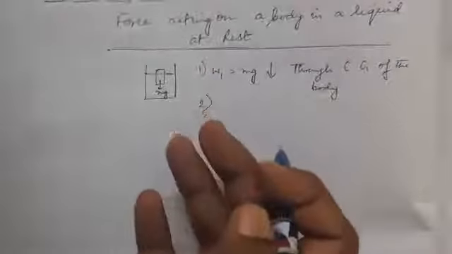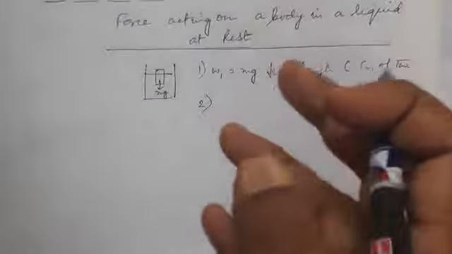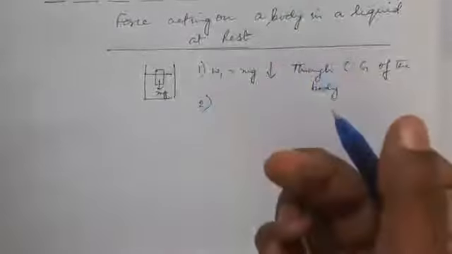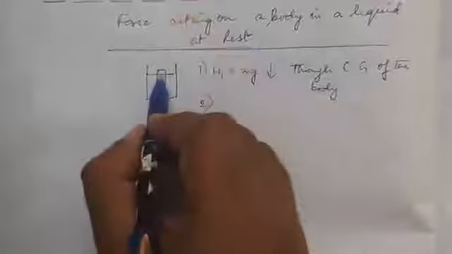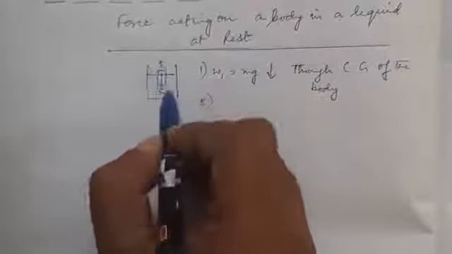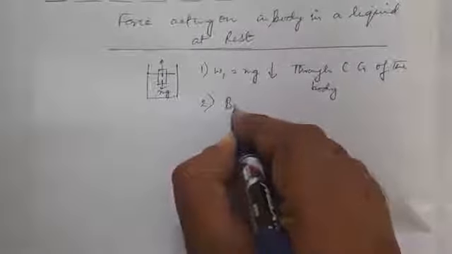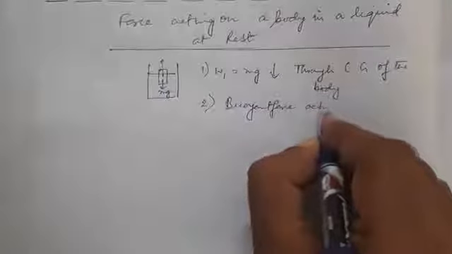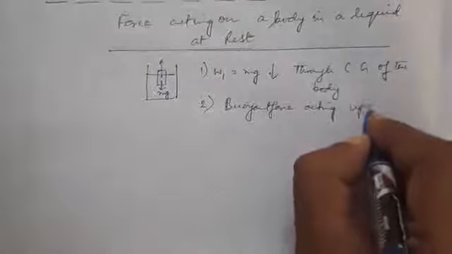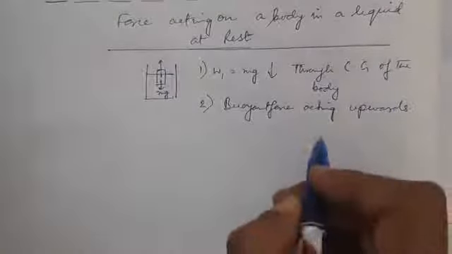Second force is the upthrust or the buoyancy of the liquid W2, or rather the weight of the liquid of the displaced part of solid, which acts vertically upwards. That means the buoyancy or the buoyant force is acting vertically upwards. Now buoyant force is acting upwards